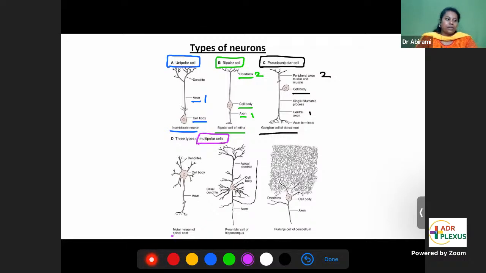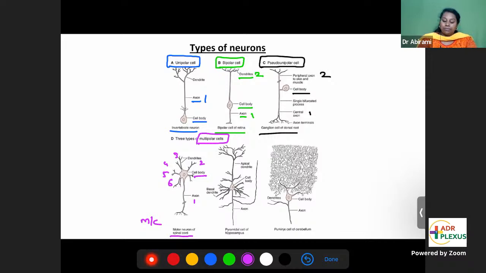Multipolar cells. Multi means many. From the cell body, if you have many processes coming out, one longest process is the axon, and you have other processes coming out, the dendrites. This is called multipolar type. From the cell body, multiple processes are coming out. The longest process is the axon, others are dendrites. Example, motor neurons of the spinal cord. This is the most common type also. Motor neurons responsible for muscle movements are of multipolar type.